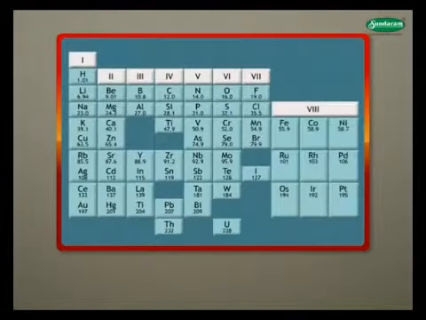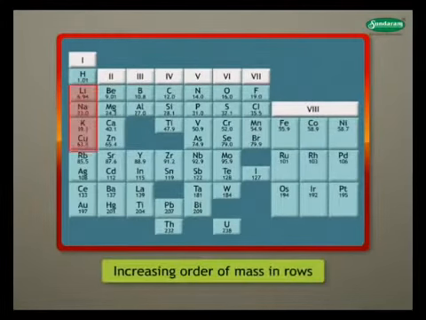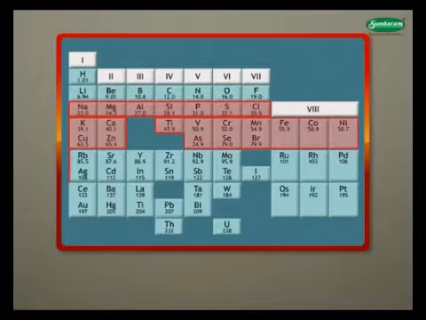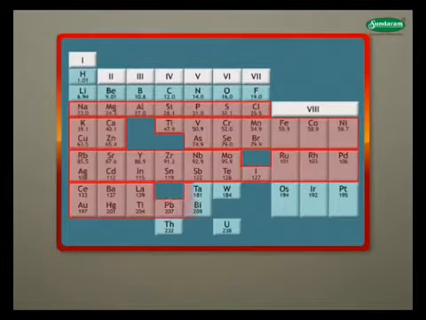He arranged known elements in the increasing order of their atomic masses in horizontal rows till he encountered an element which had properties similar to the first element. He placed this element below the first element and thus started the second row of elements. Proceeding in this manner, he could arrange all known elements according to their properties and thus created the first periodic